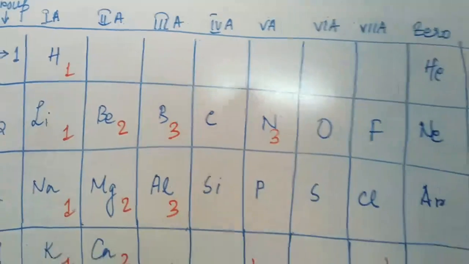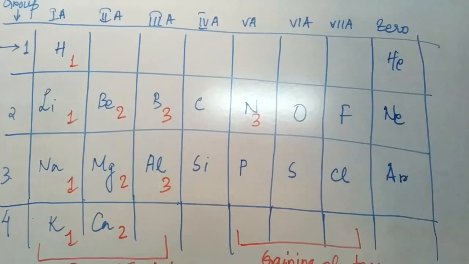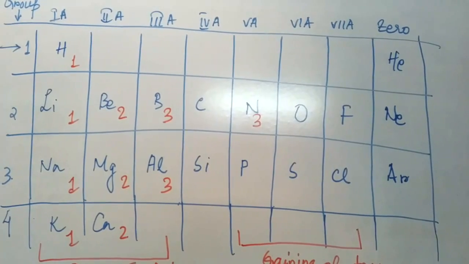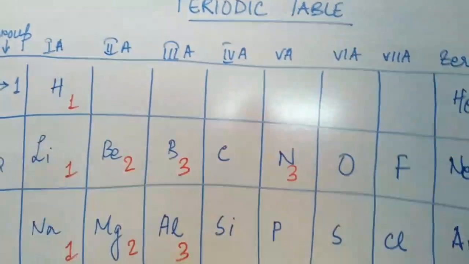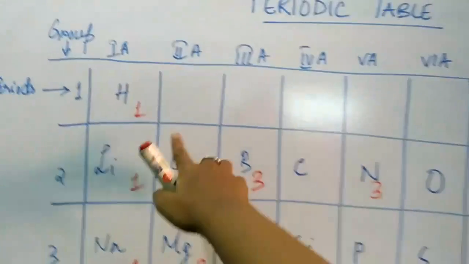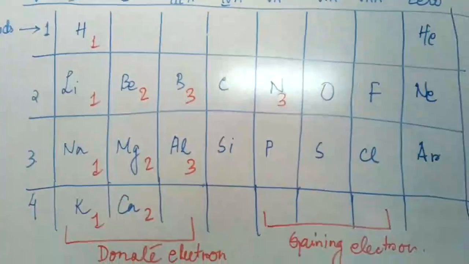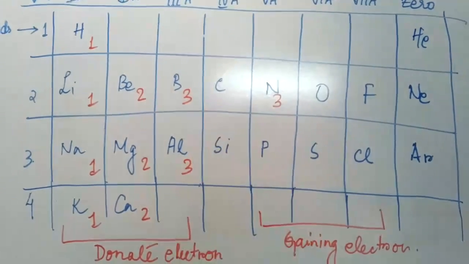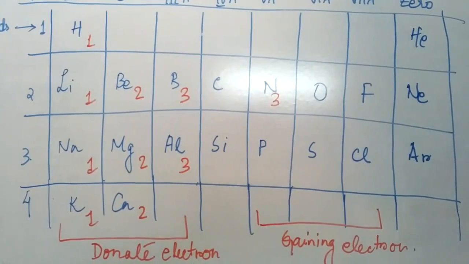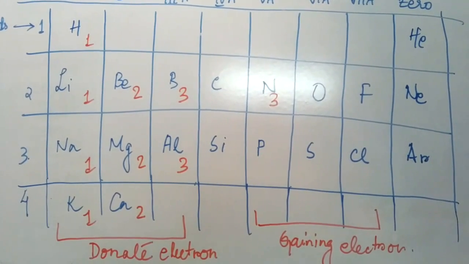Now students, you may ask me a question: why, ma'am, are we subtracting this 5 from 8? Why not from 2? Means we are not calculating the duplet state. Because, students, the period represents the number of orbits. All elements in period 1 have 1 orbit, so they have only 1 or 2 electrons at most in their outermost shell, and they require the duplet state to attain the stable state.